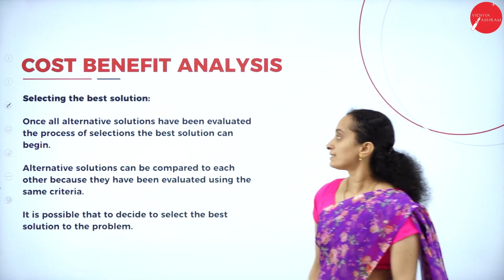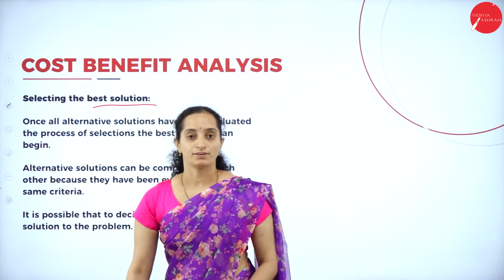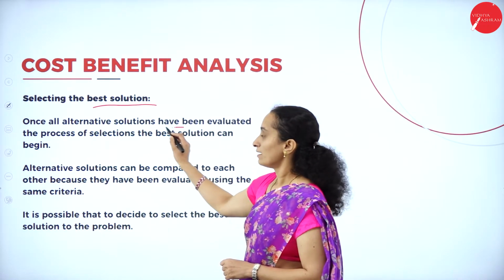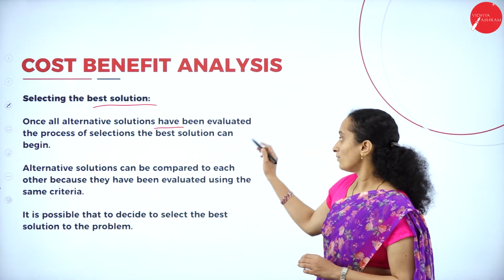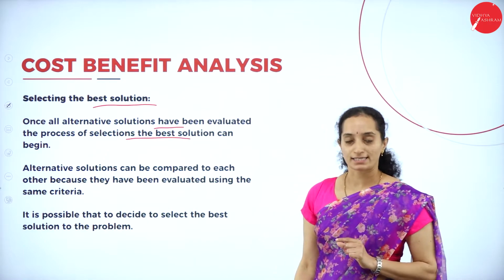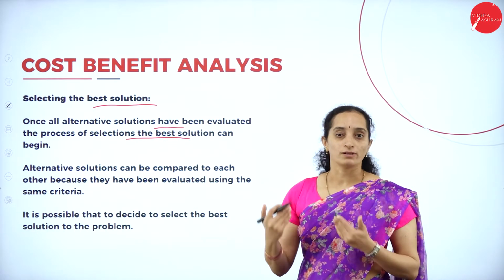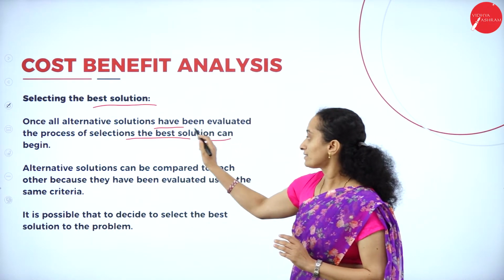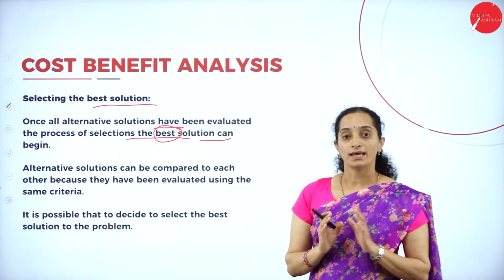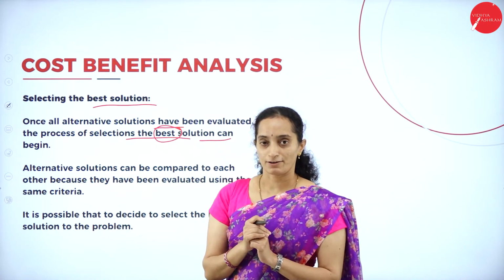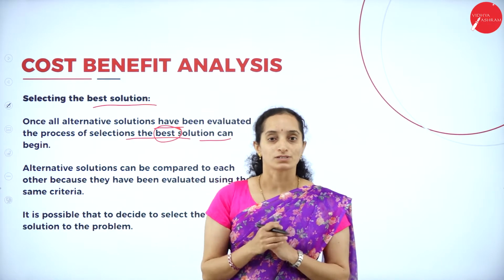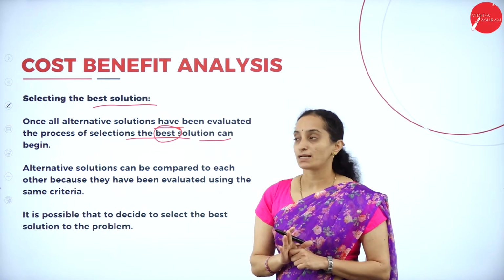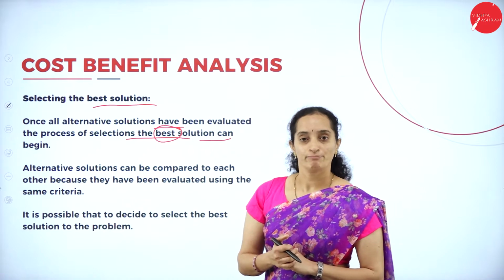The first thing is selecting the best solution. The first thing you have to consider is how to select the best solution. So once all alternative solutions are listed out, in the process of selection, you have to first list out all the solutions you can get. Among that, you have to select the best solution, which makes the work progress very fast or efficiently and reduces the cost. Okay, both parameters must be considered while finding a best solution.